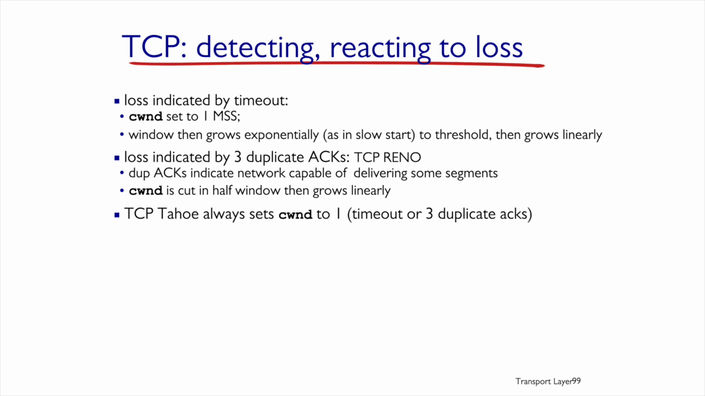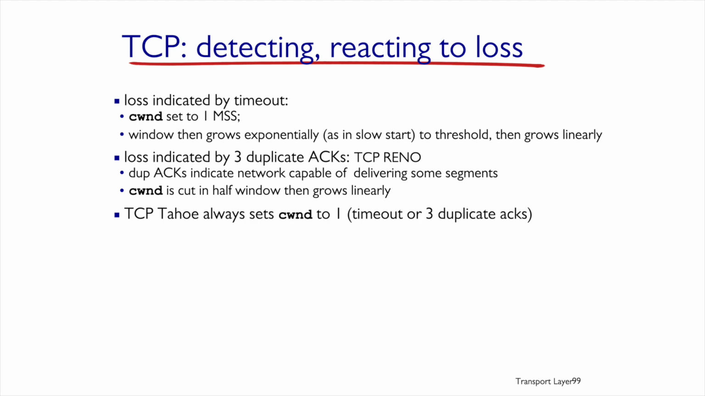Now, unlike TCP Reno, TCP Tahoe algorithm always starts with a congestion window equal to 1, whether as a result of a timeout or as a result of 3 duplicate ACKs.